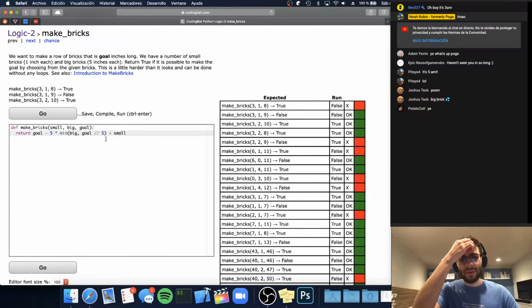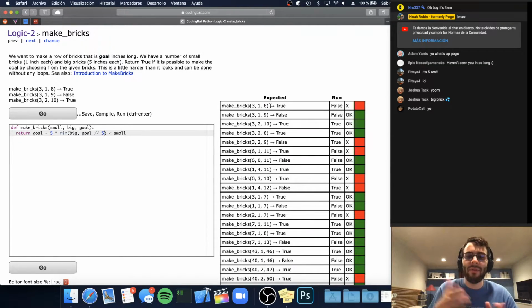And so basically what we do is if we do the integer division of goal integer divided by 5, that will tell us the number of big bricks that we can use, the maximum number of big bricks that we can use. So for example, in the case of 8, integer divided by 5 is 1, right? It's 8 divided by 5 is 1 point something, so the integer part's just 1, which means that we can use at most one big brick on that 8, which makes sense, right?